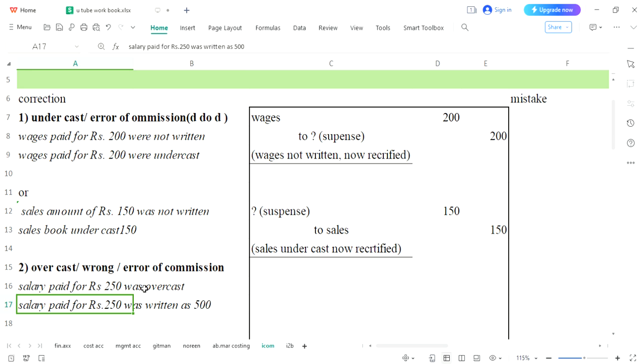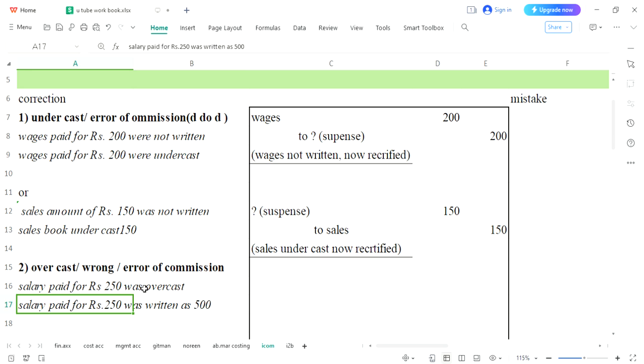You were not supposed to write salaries, but you have written without any reason. It may be a misunderstanding, a mistake, or carelessness. Salary was not supposed to be written and you have written. Then you might be thinking we can erase it, we can cut it, but in accounting standards you cannot erase any entry. You cannot cut any entry.